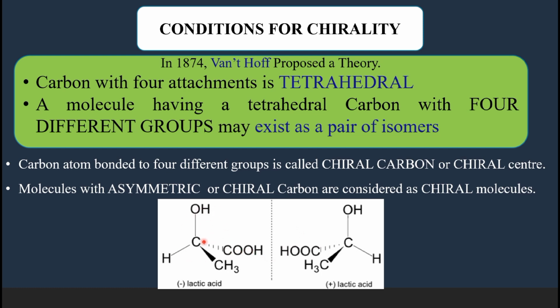This molecule is chiral and this enantiomer also is chiral. And these chiral molecules, these asymmetric molecules can interact with the plane polarized light and can rotate the plane of the plane polarized light. That's why these molecules are said to be optically active.